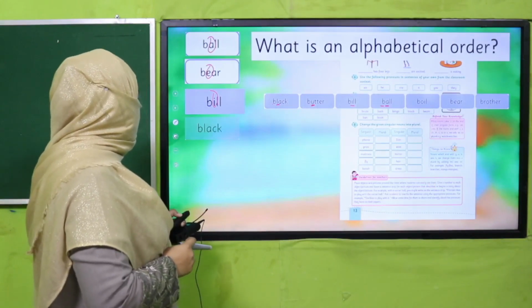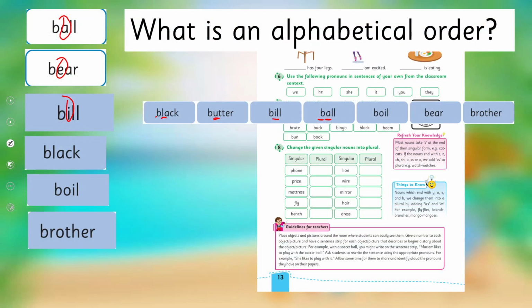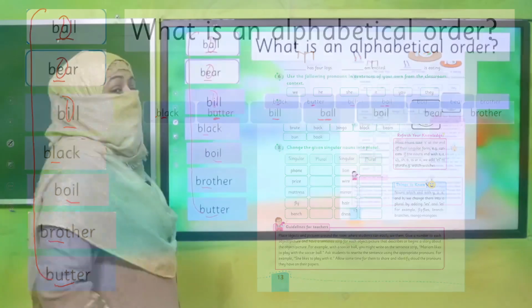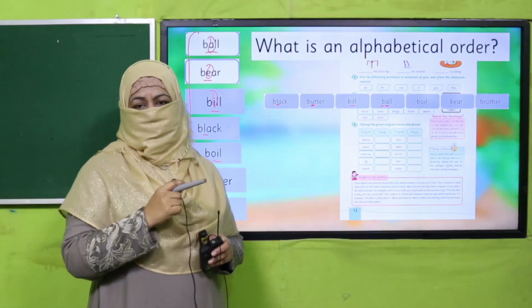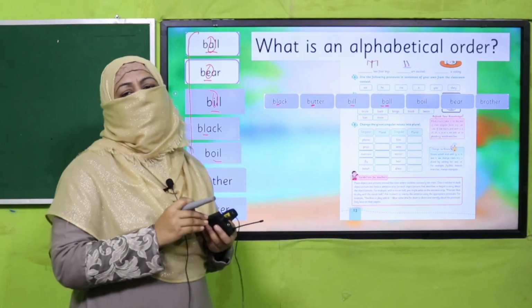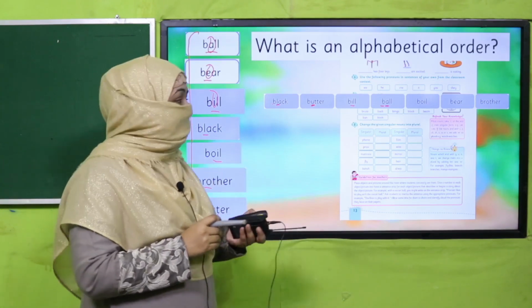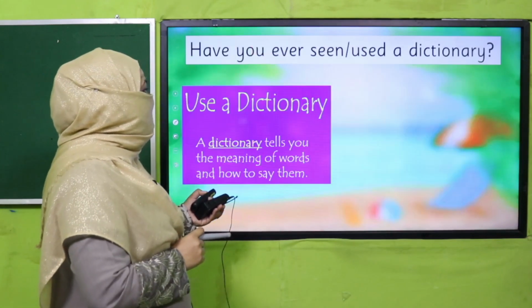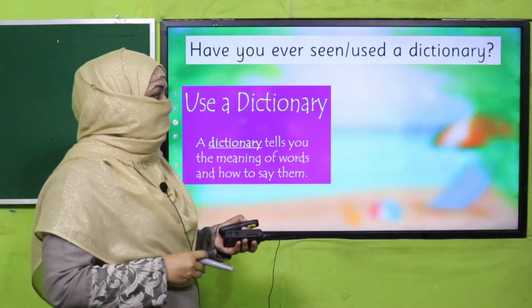Ball, bear, bill, black, boil, brother, butter. Right? Because A comes first, then E, I, L, O, R, U. This is how these letters are arranged. This is called alphabetical order. Right? And we arrange words by first and second letter. We have learnt it. So this is going to help us to use a dictionary.